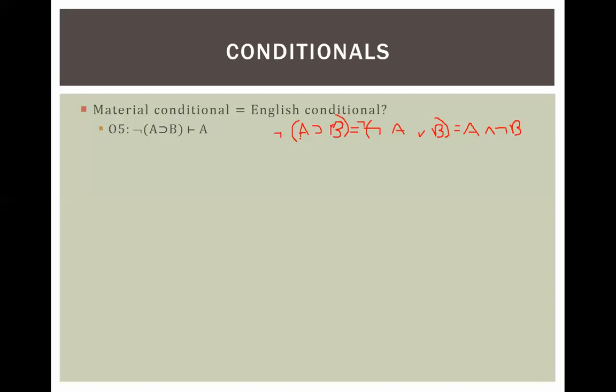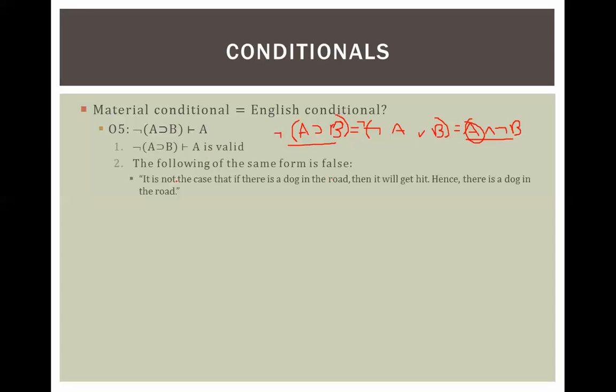So if you have this guy, then you have this guy, and part of this guy is this one right here. So that's this, right? So that's valid, and the following of the same form is false. It's not the case that if there's a dog on the road, then it will get hit, right? If A materially implies B, let's pretend that's true. Then there is a dog on the road, therefore A. There's a dog on the road, right? I just showed you this is a true statement, and does that prove that there's a dog in the road? Well, obviously not, right? So therefore the material conditional does not equal the English conditional.